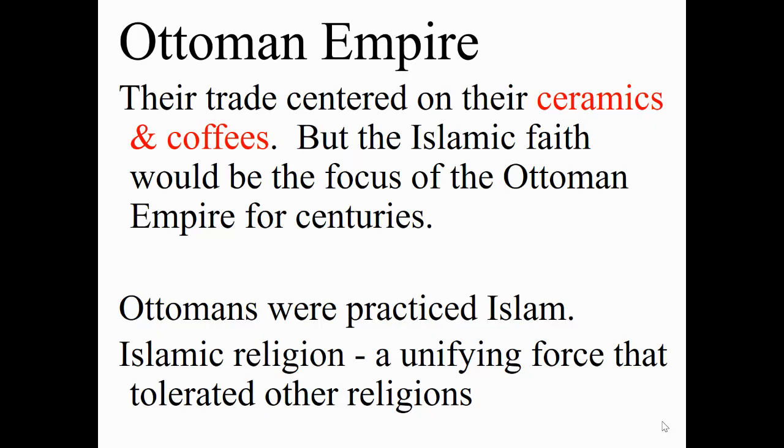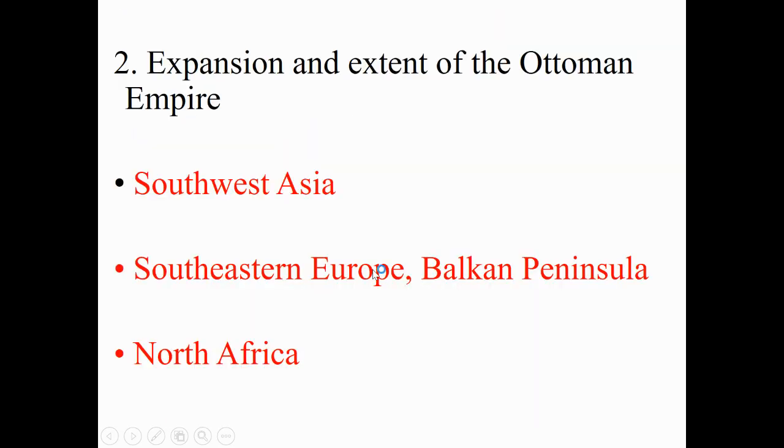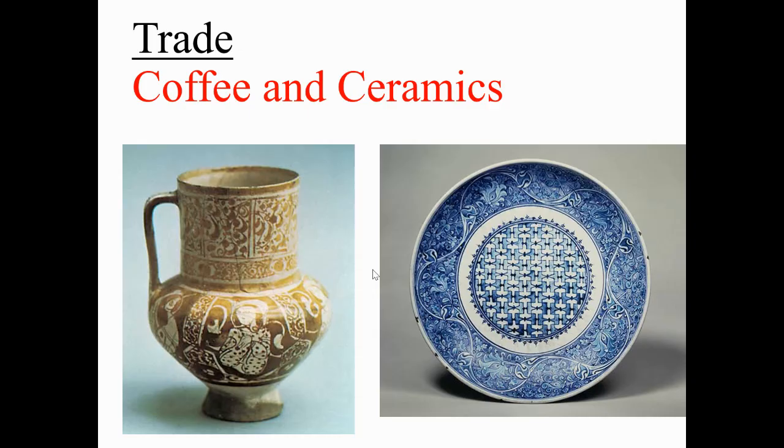The Ottomans practiced Islam. The Islamic religion served as a unifying force in this empire, and they did tolerate other religions within the empire. So originally, the Ottoman Empire starts in the lands around Asia Minor. In its expansion, it does expand into Southwest Asia, Southeastern Europe, the Balkan Peninsula, and at one time includes parts of North Africa. Again, they exported coffee and ceramics.